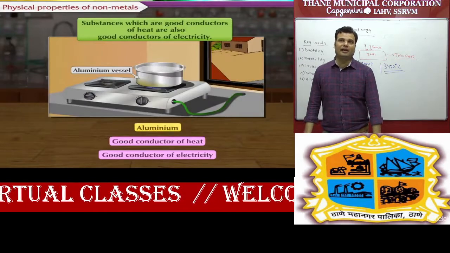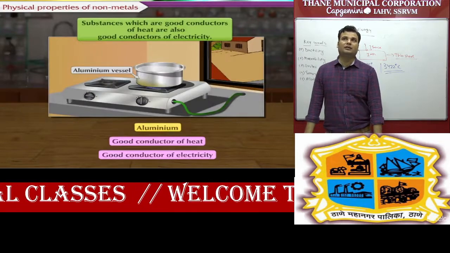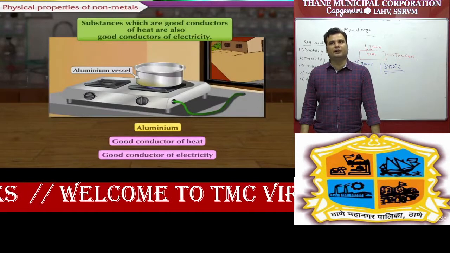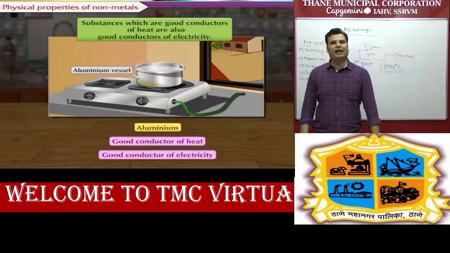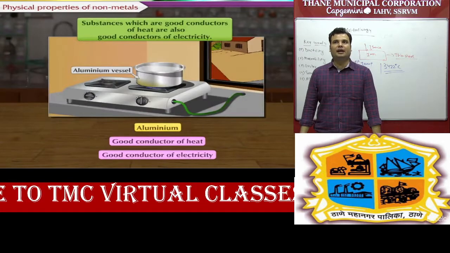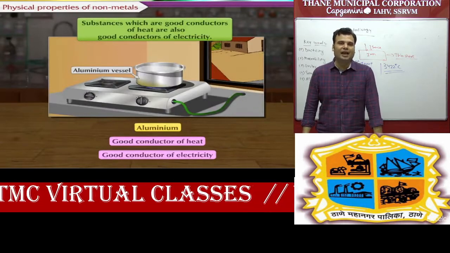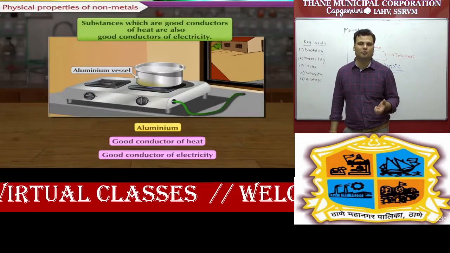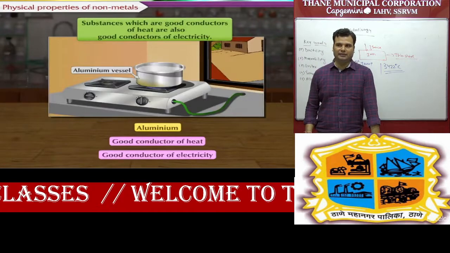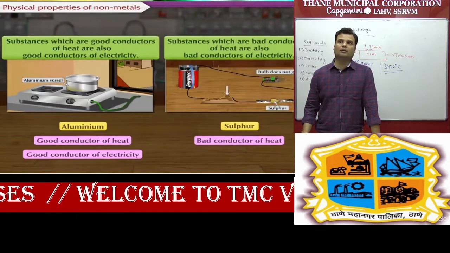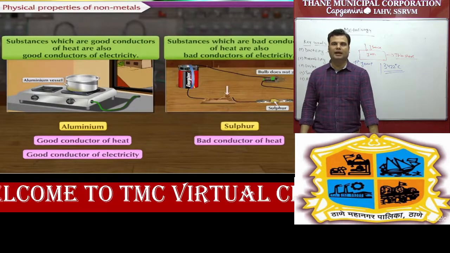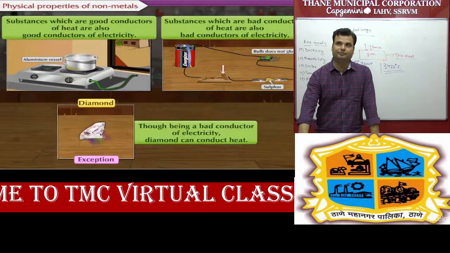So lastly we can revise one important fact you have to remember, that substances which are good conductors of heat are also good conductors of electricity. Just as we discussed, anything which is a good conductor of electricity is also a good conductor of heat. Next part, aluminium. The best example you can see at your home, the electricity wire is made up of aluminium. Also some part is copper. So that is a good conductor of heat as well as electricity. And some other example, like sulfur is a bad conductor of heat as well as a bad conductor of electricity.